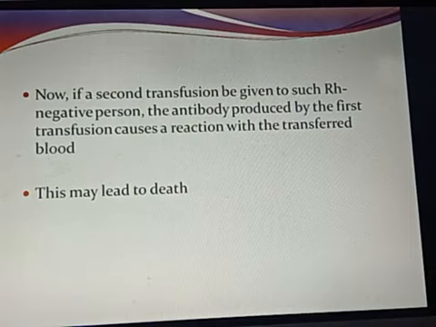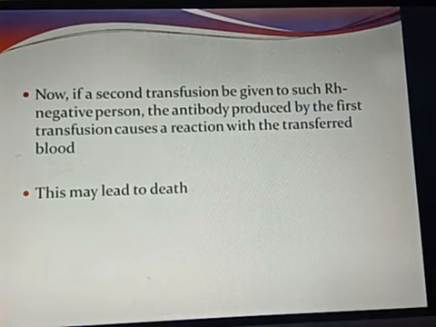That is why it is very important not only to match the blood group but also to match the Rh factor. Means a person having blood group A positive can give blood to A positive only. That is why it is checked earlier. Right now, we have seen universal donor and universal recipient, means AB, as it was given from all the types of blood groups. Now it is not followed. AB positive will only give blood to AB positive, B positive will only give to B positive, O negative will give to O negative, and so on. That is being followed now strictly.